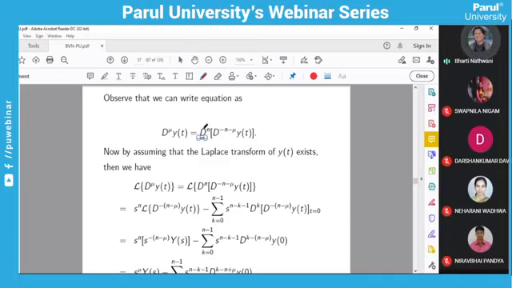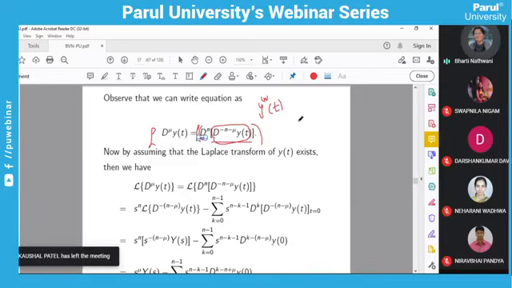This is the nth derivative. Okay, so you know the Laplace transform of the nth derivative of y(t). So if you are going to find the Laplace transform of this, you have to use that formula for the nth derivative, and your y(t) function will be this whole function.